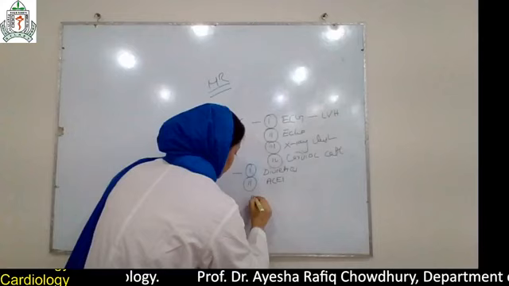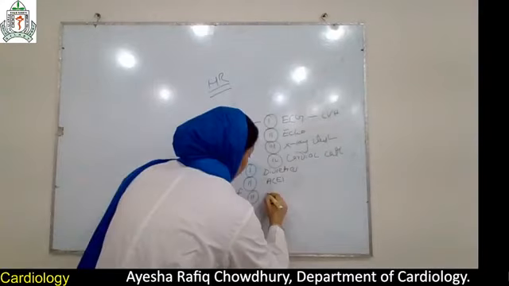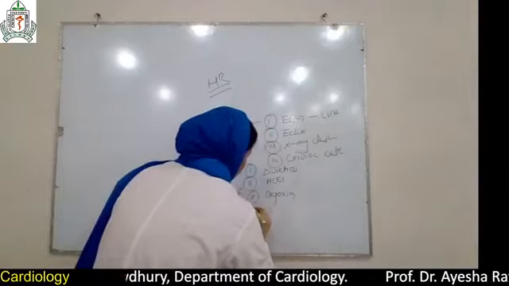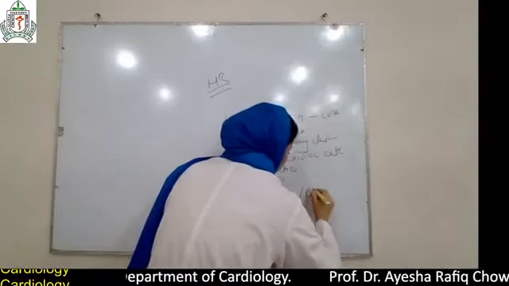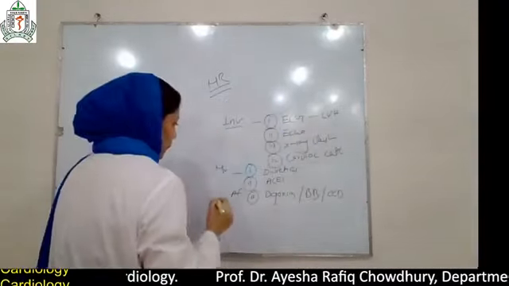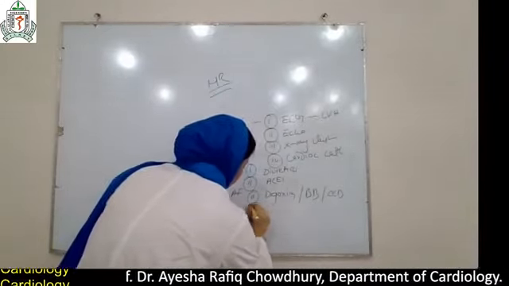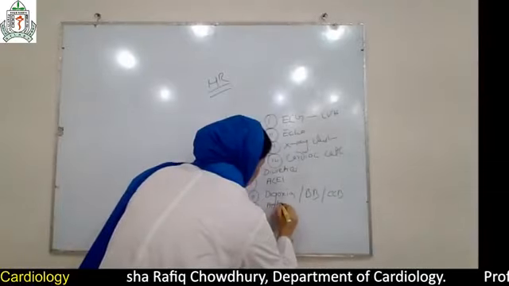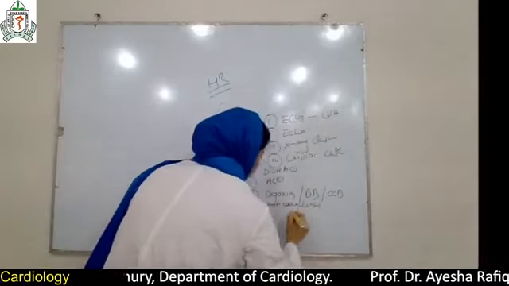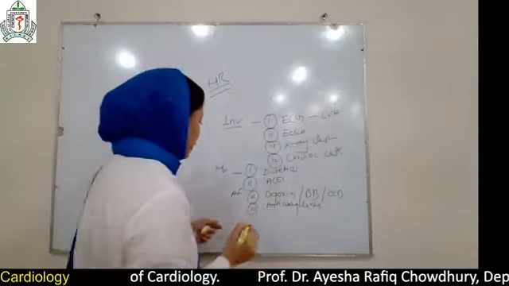Third, if there is atrial fibrillation, then digoxin for rate control, beta blockers and rate-limiting calcium channel blockers. And if there is atrial fibrillation, then anticoagulants. There are some new and old anticoagulants, but we usually prefer warfarin.